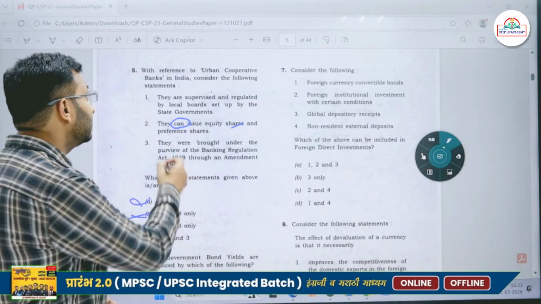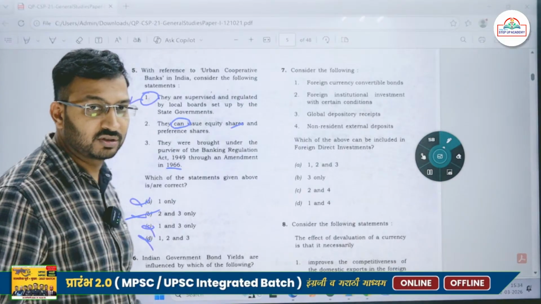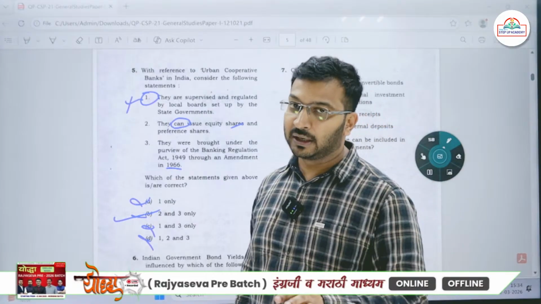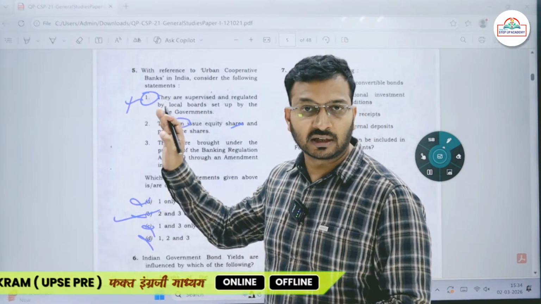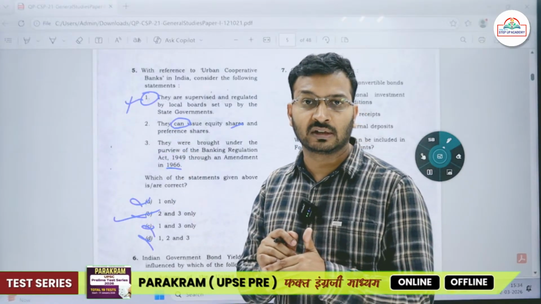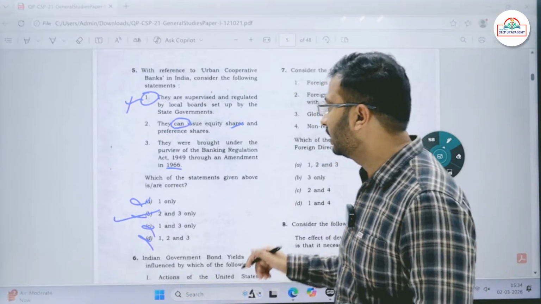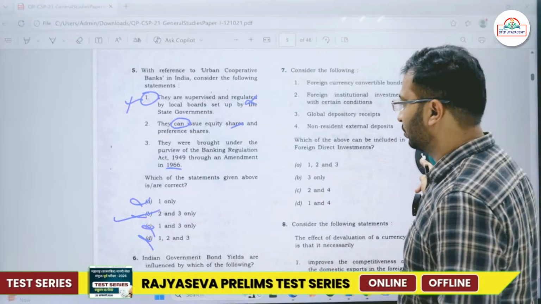Okay, so in that case, if you are going with the elimination, then only you can easily solve such type of question. And no doubt in 2023 the elimination technique didn't work, but if you talk about 24 and 25 as well, what we see is that UPSC has restored these aspects. You have to just identify the proper statements. So they are not regulated by the local boards, they are regulated by the RBI. Fifth question goes with B.